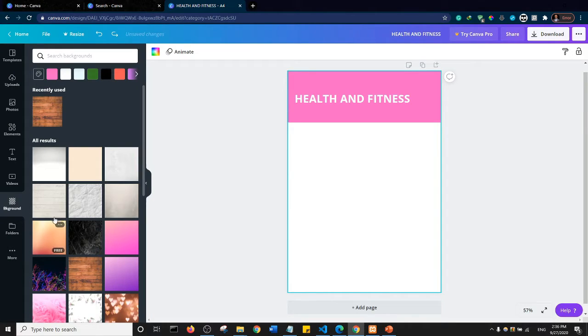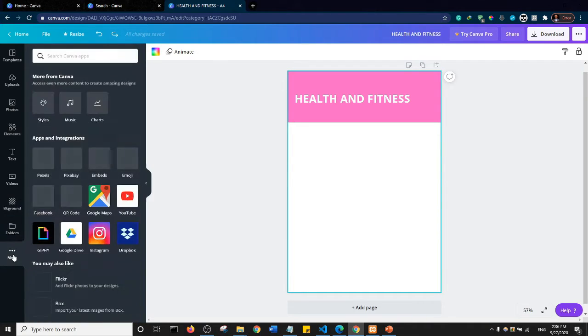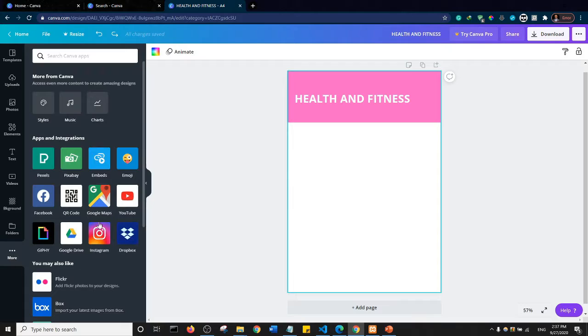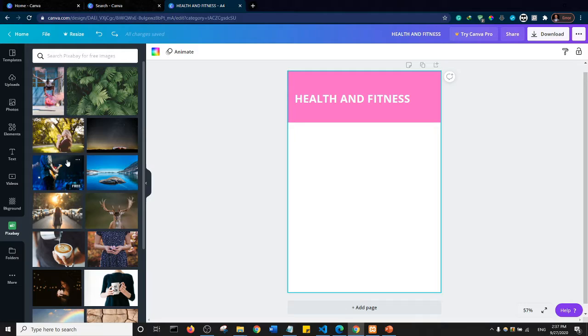Just wanted to show you. So we can also come here and click on more. I skipped folder because there's really nothing much we're going to use from this folder section. But then I'll come to more, and as you can see, there are other tools that have been integrated into Canva. For example, Pixabay, these are places where we can get images. Okay, so if I click on Pixabay, for example, these images are gotten from Pixabay. It's a very huge image library.